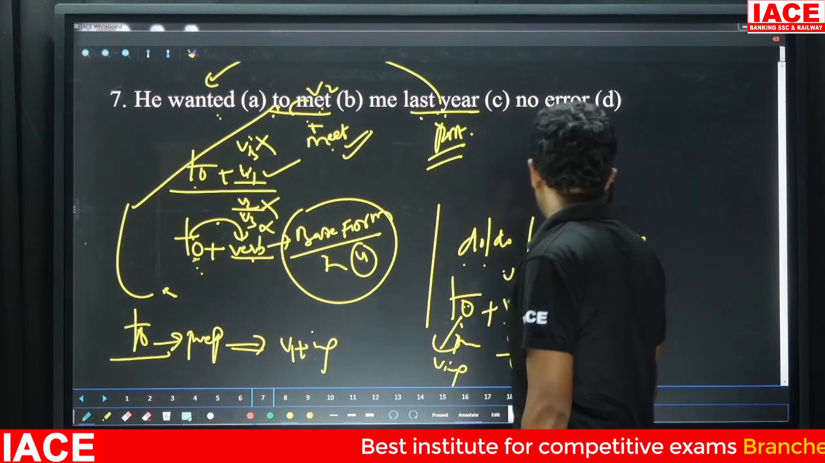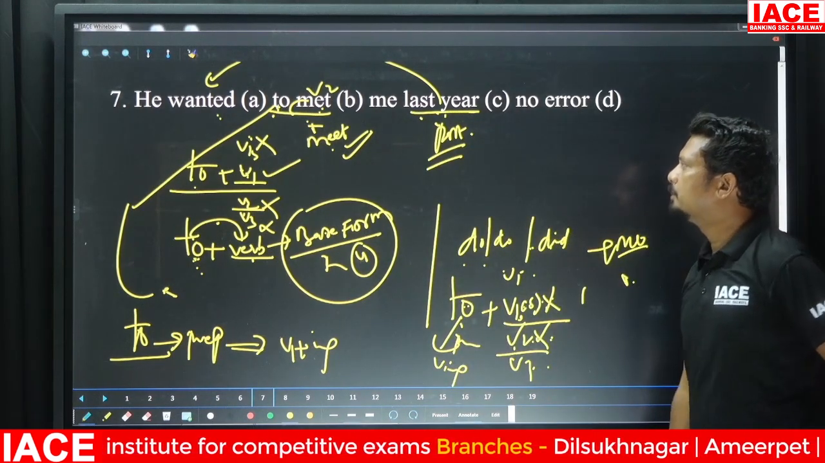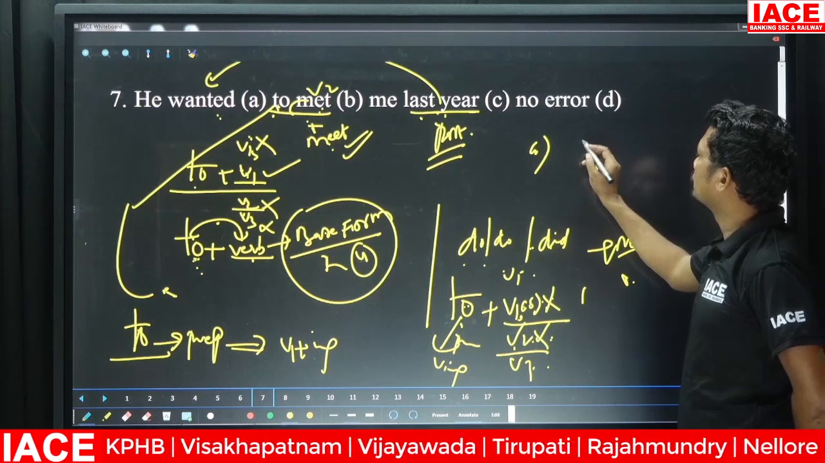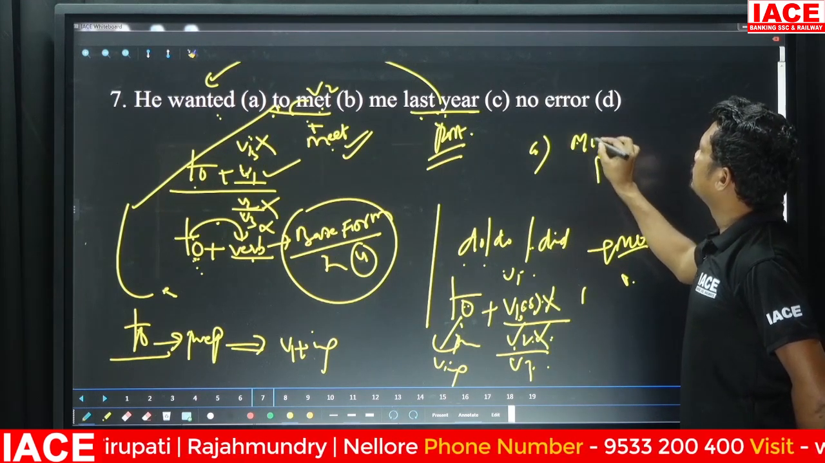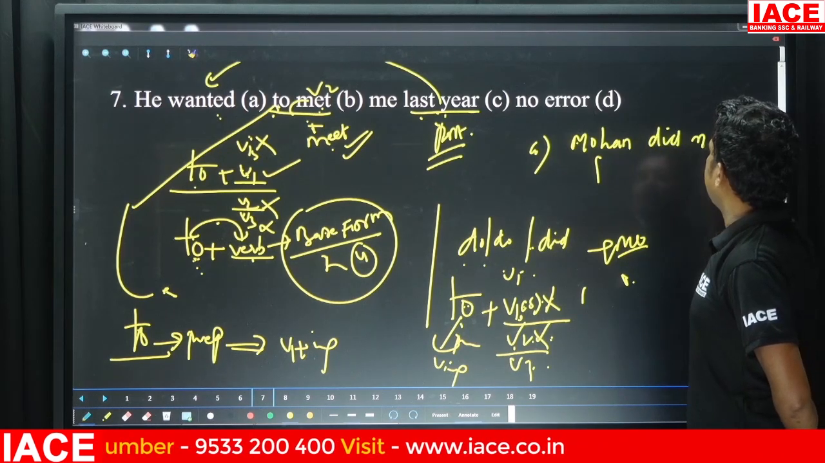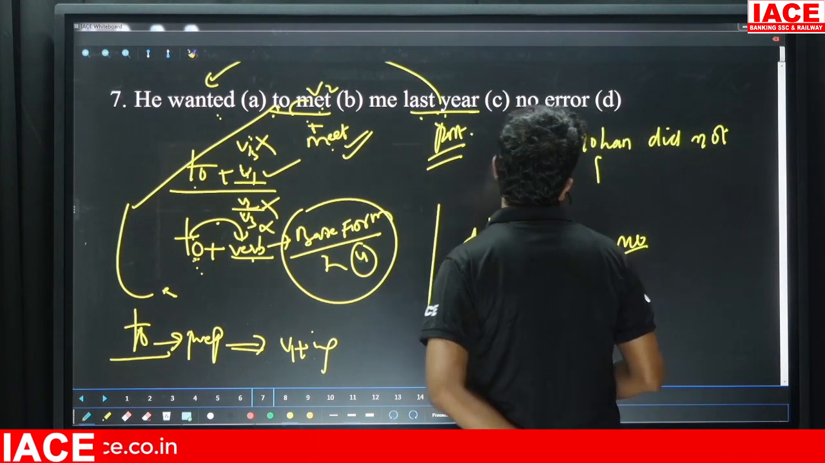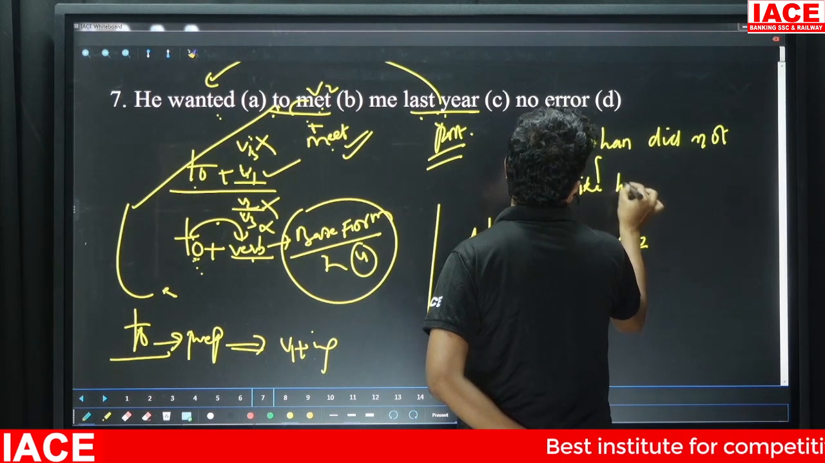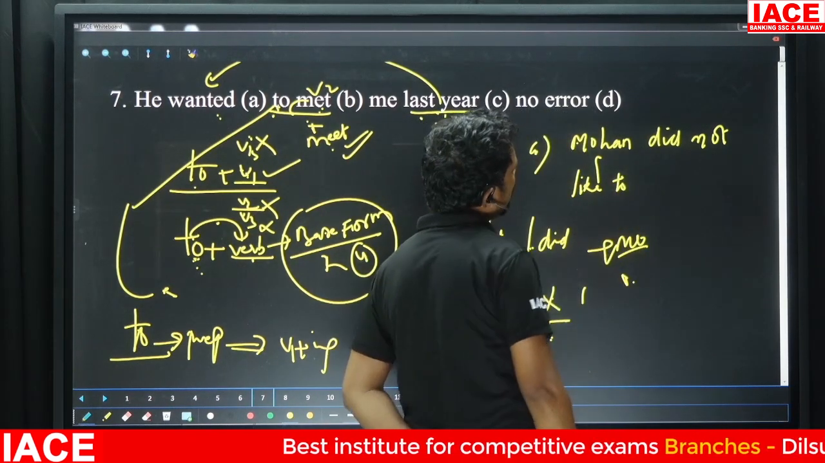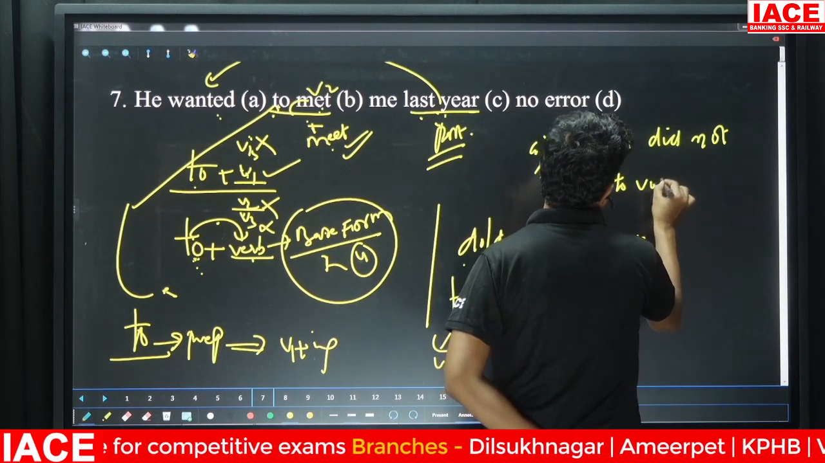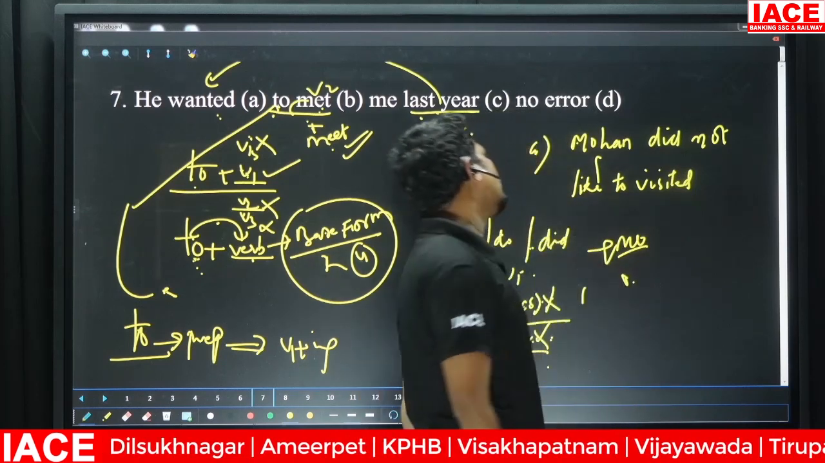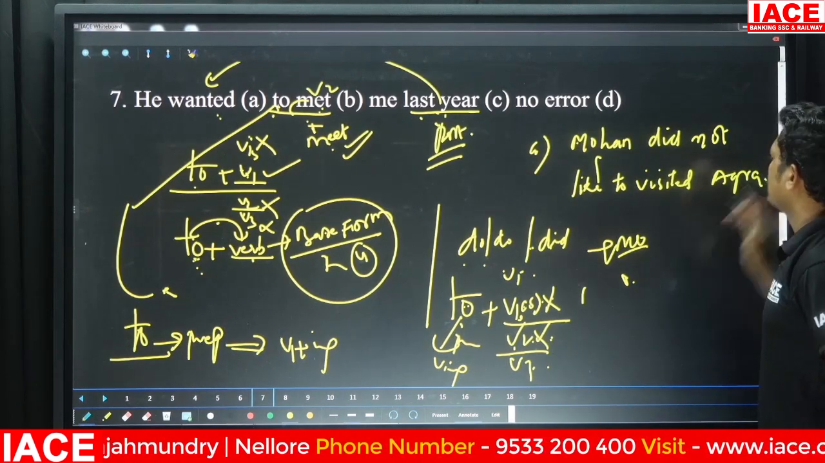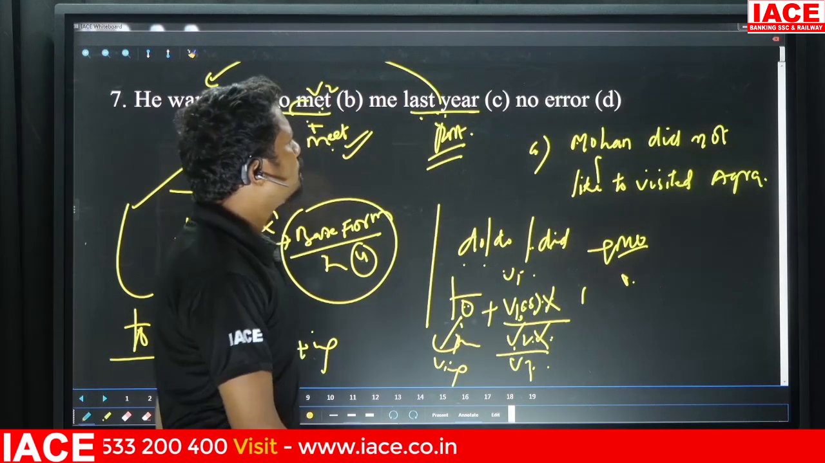Let me write another sentence here so that you would understand in a better way. For example, say: Mohan did not like to visited Agra. This is your sentence. Mohan did not like to visit Agra.